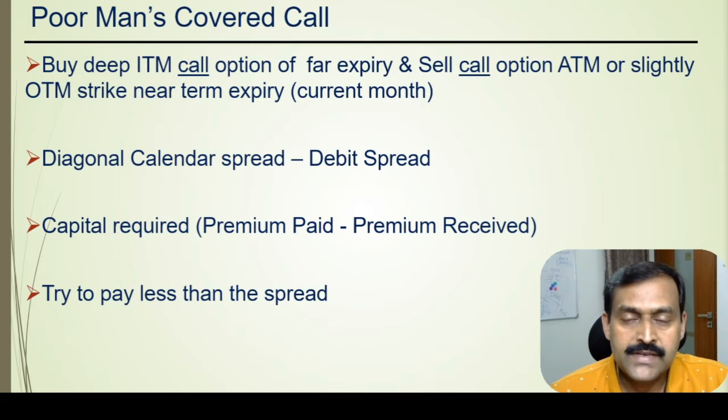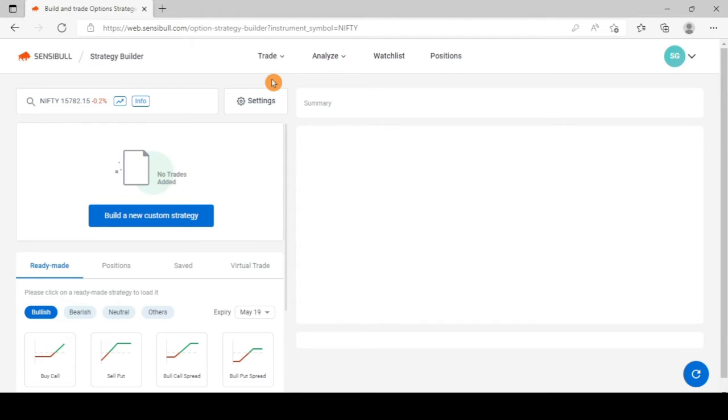How do we do the poor man's covered call with Nifty or Bank Nifty, considering all the aspects of long-term options such as their benefits and their risks? We will use the Sensibull option tool quickly to see how to create a poor man's covered call. This will give a better idea. Let me create a poor man's covered call in Nifty using the December 2022 long call option. Nifty is running at 15,782, which is approximately 15,800, and we are in the middle of May 2022.